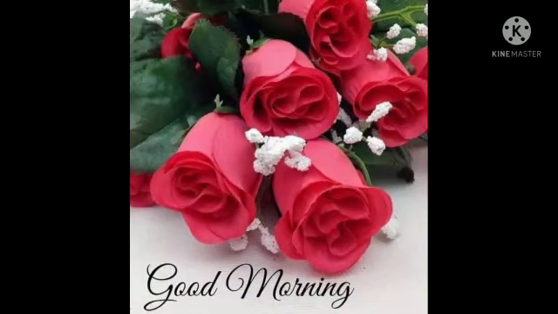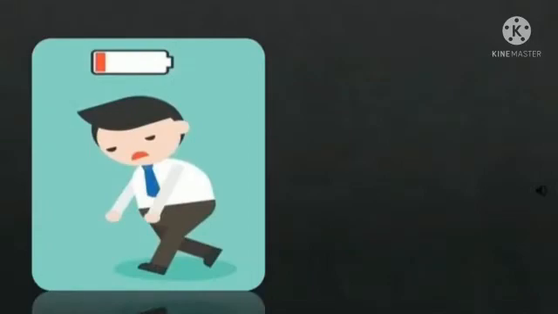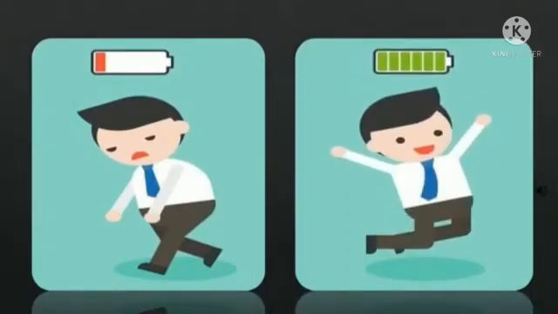Good morning, children. Do you know why the boy on the left hand side is feeling tired and dull, but the boy on the right hand side is fresh and active? Because the boy on the left hand side has low energy, but the boy on the right hand side has high energy. Children, where do we get this energy?